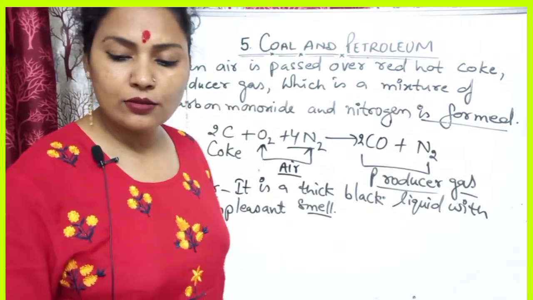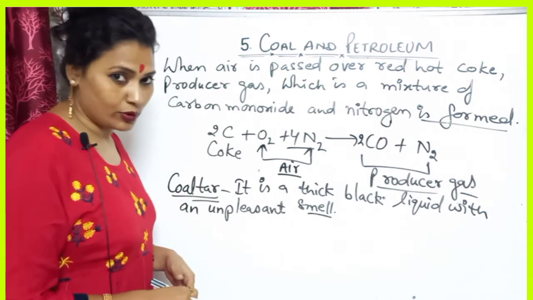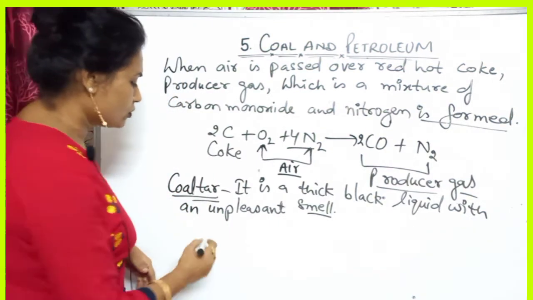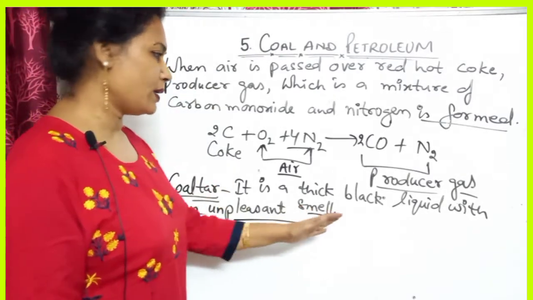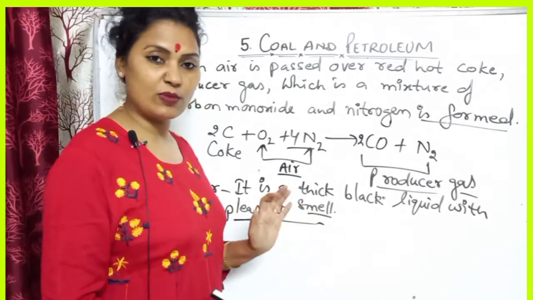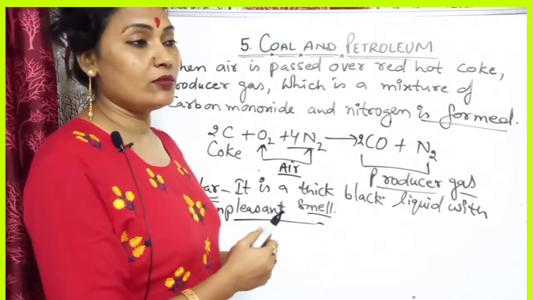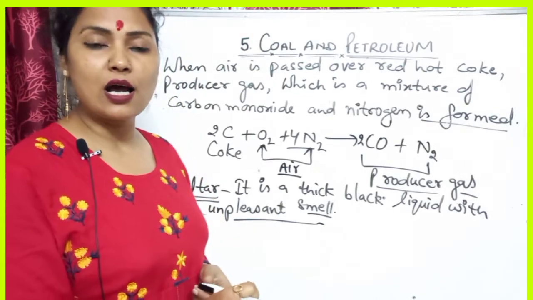Bitumen is a petroleum product that I have told you. So you can just learn this: coal tar is a thick black liquid with an unpleasant smell, and around 200 compounds are obtained from this.